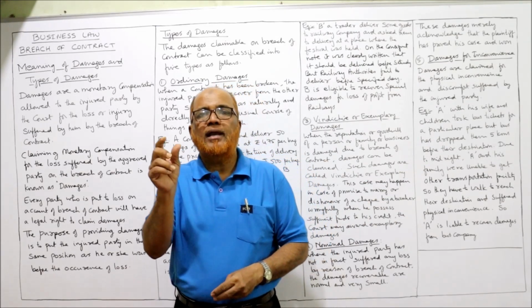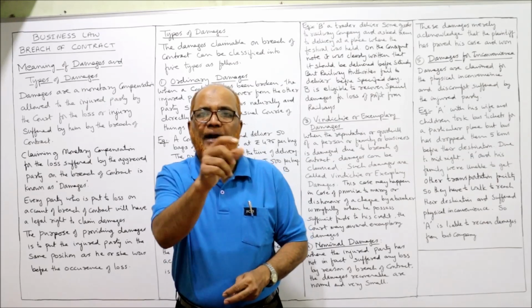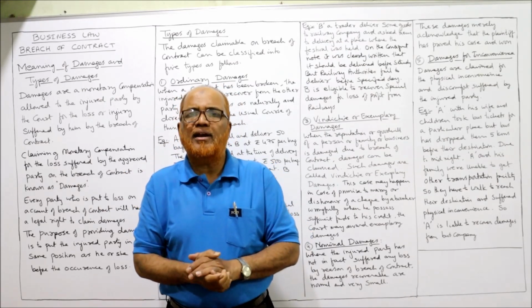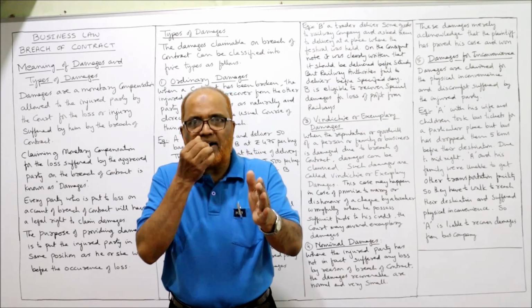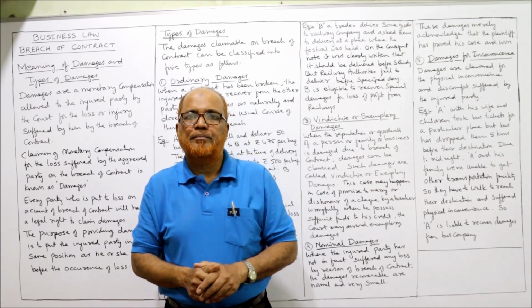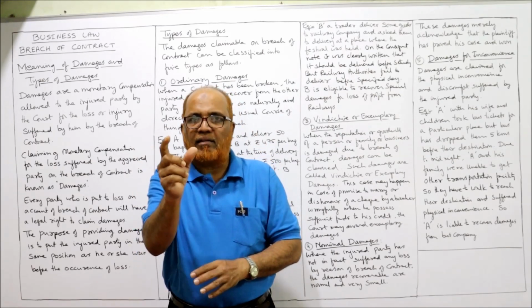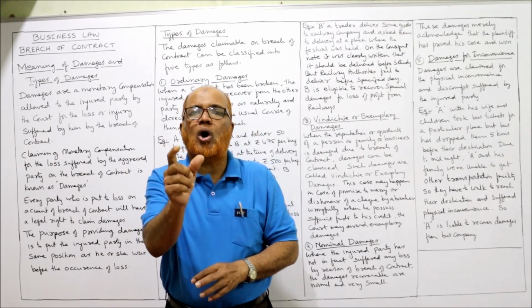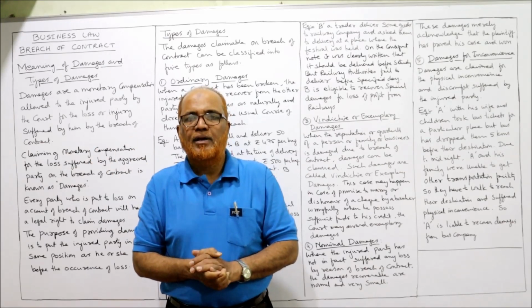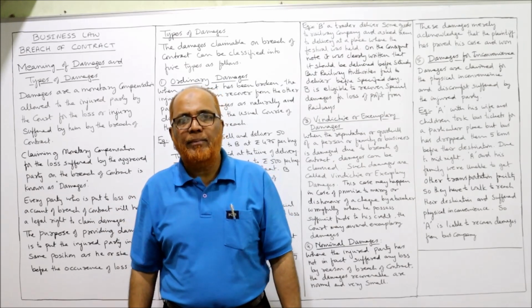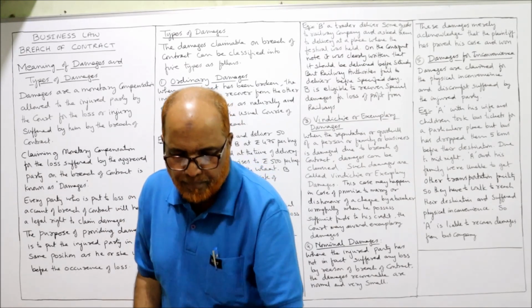In that case, only normal damages will be paid by Sadat to Akhil. And the damages will be at the normal rate of interest from the specified date to the date of payment. For the period from the specified date to the date of payment, we calculate the interest charges and normal damages can be paid. Now Akhil is asking for heavy damages. Heavy damages will not be paid to Akhil.